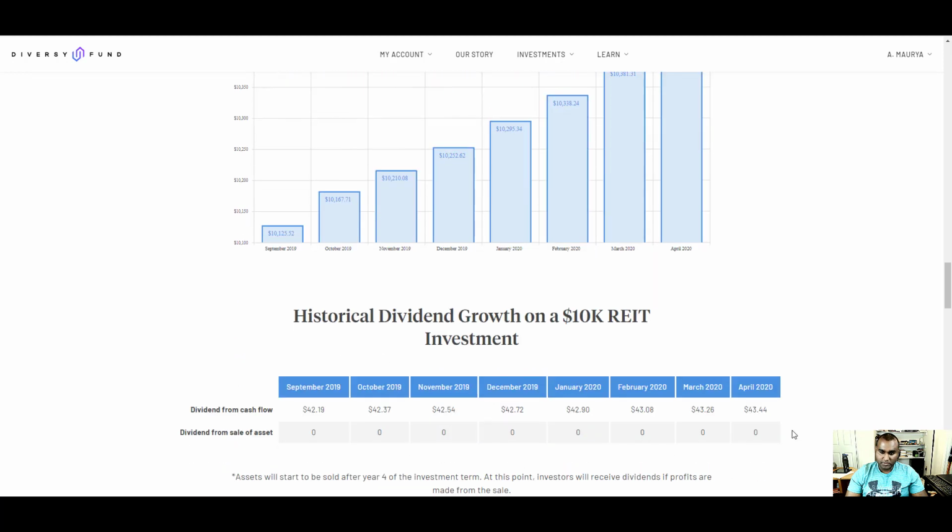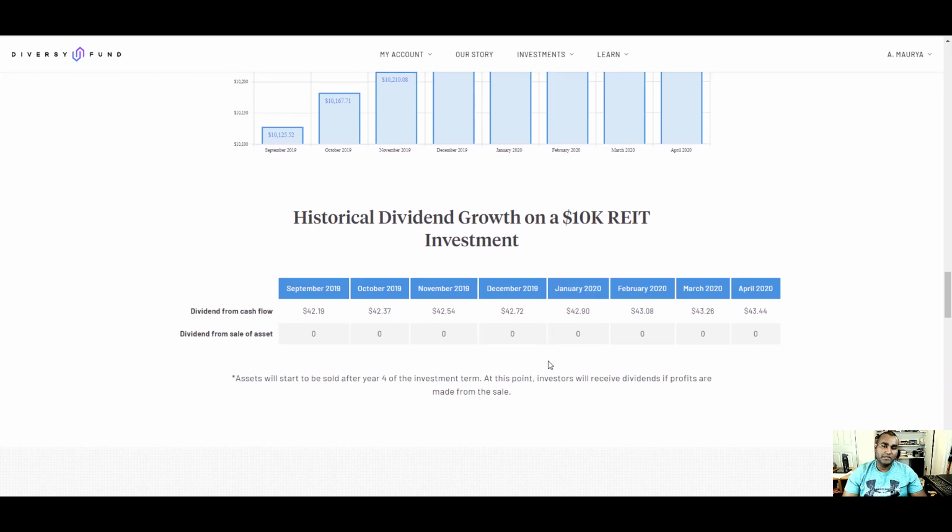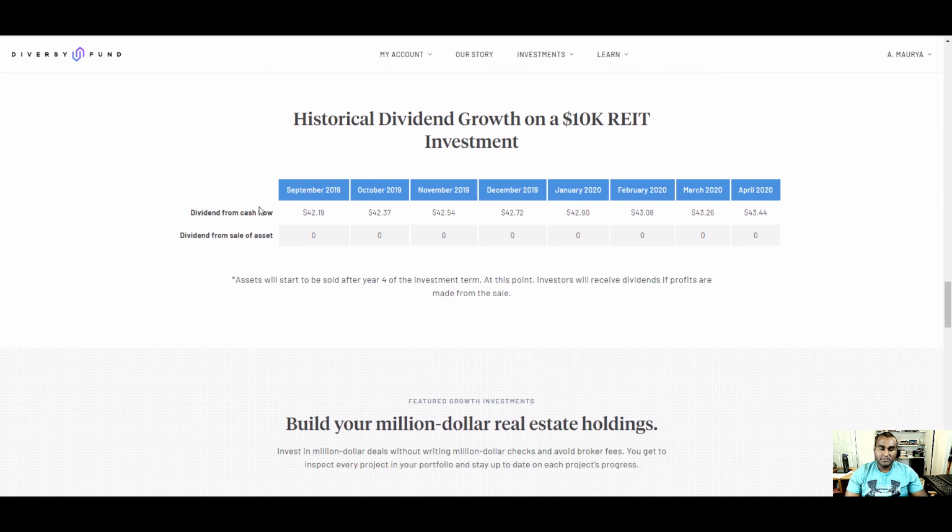This I found very interesting, this part right here. I think you would find it very interesting yourself if you have $10,000 invested with them. This is what they're saying. Since September 2019, every month they have paid dividend from cash flow. So let's look at their cash flow.